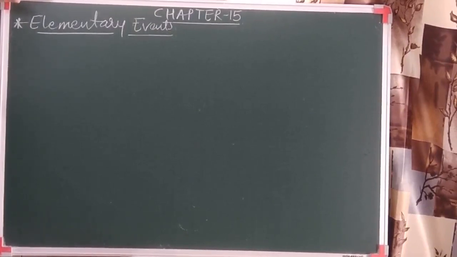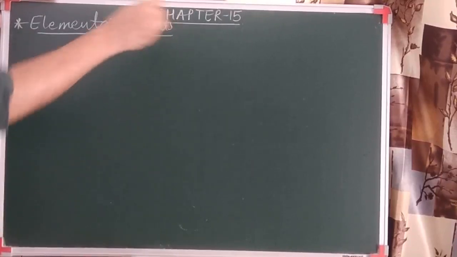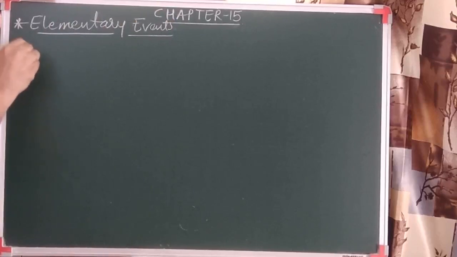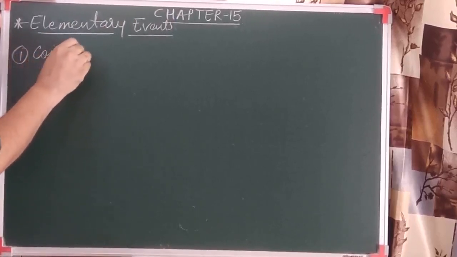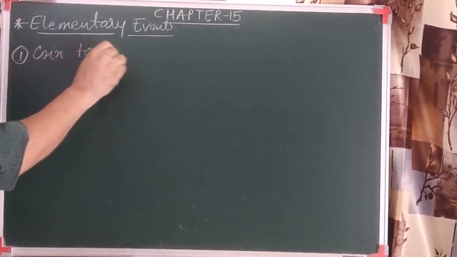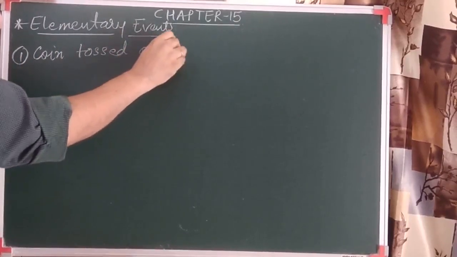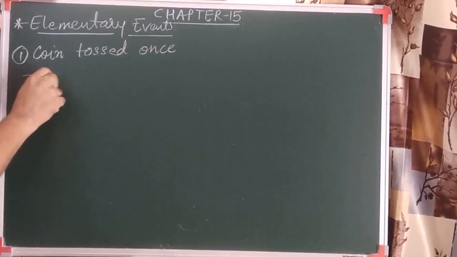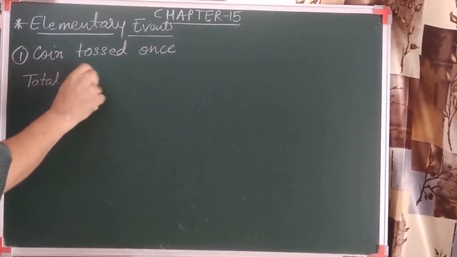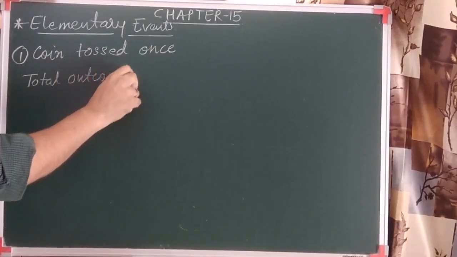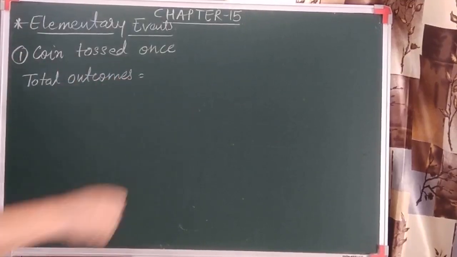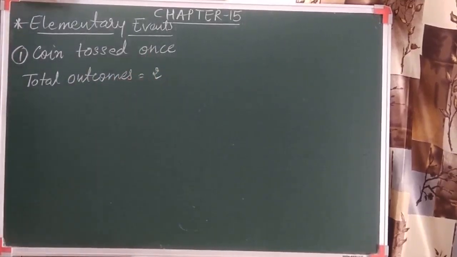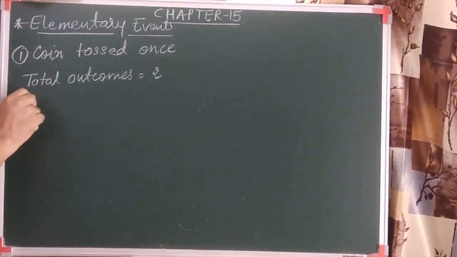Here one question is given. We have to find the probability of getting a head when a coin is tossed once. So when a coin is tossed once and we have to obtain the head, we should remember, first we have to write down the total outcomes. As we toss a coin, there are two possible outcomes, head or tail.